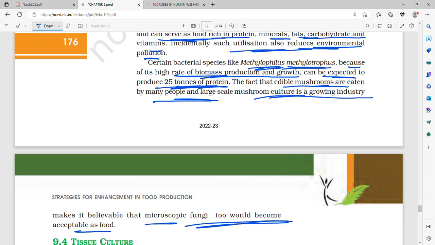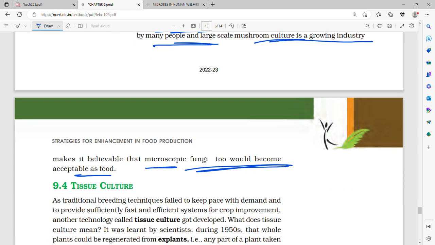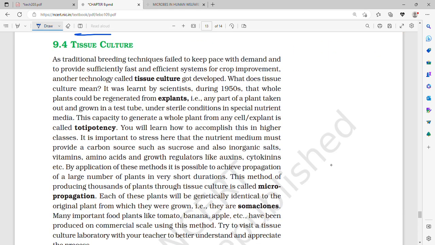Even bacterial species such as Methylophilus methylotropus, because of its high rate of biomass production and growth, can produce 25 tons of protein. And edible mushrooms are such a growing industry that it makes it believable that microscopic fungi will also be acceptable as food in the future.